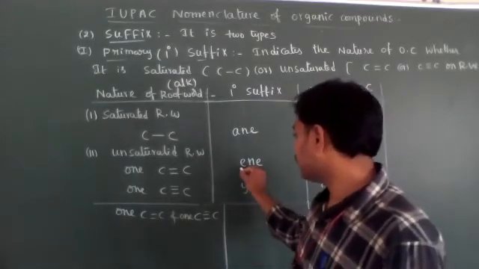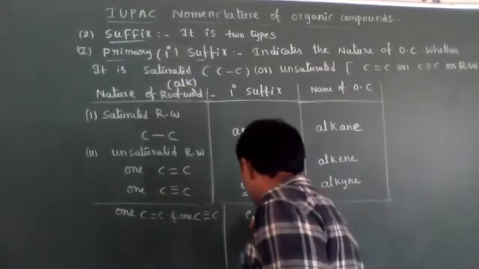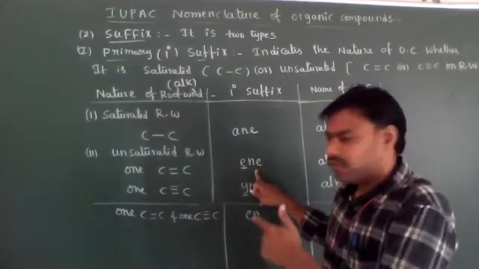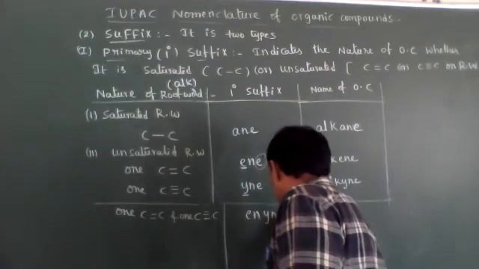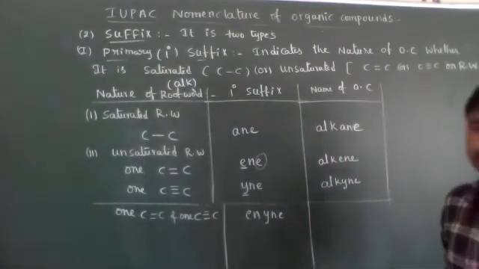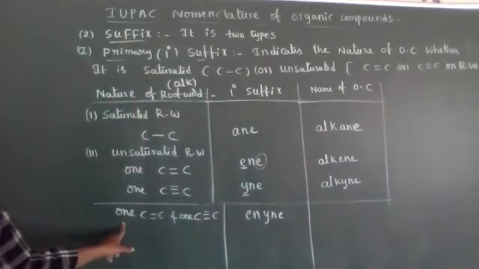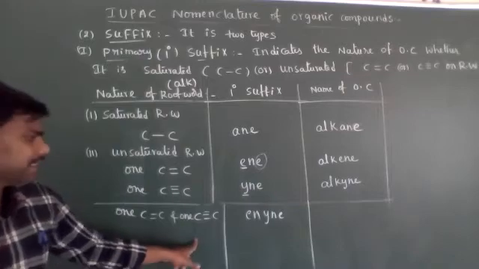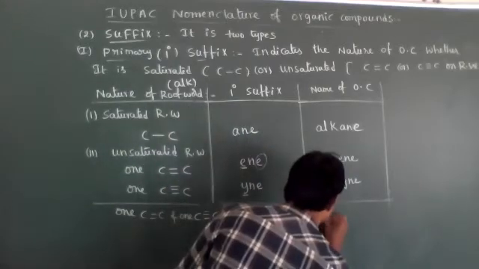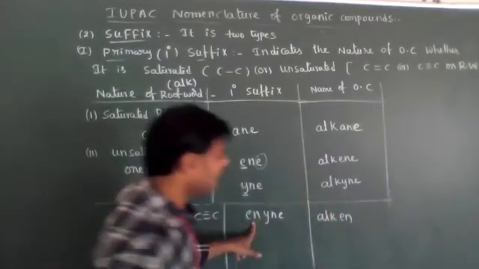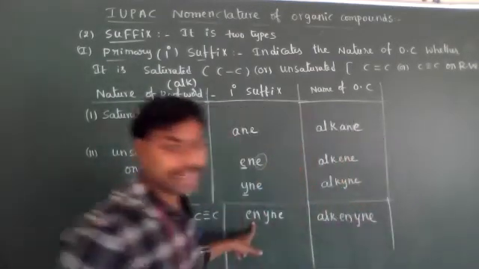Double bonds start from E. Triple bonds start from Y. That's why its IUPAC name is EN. From ENE we have to remove the E, and we have to add YNE. ENYNE. One double bond, one triple bond are present, then its name is ENYNE. Alk, EN, YNE, like that the name will come.